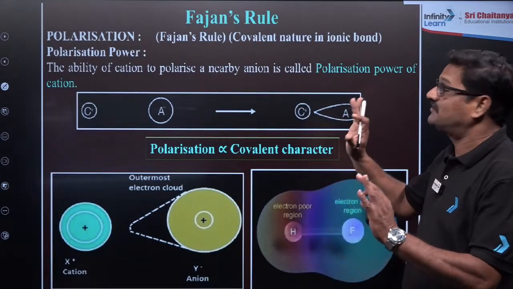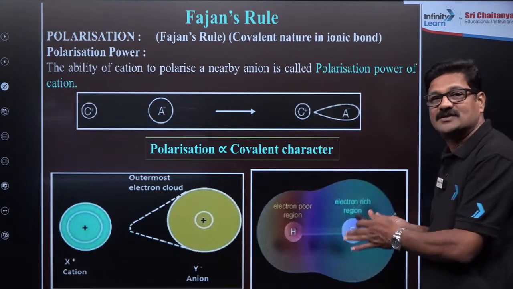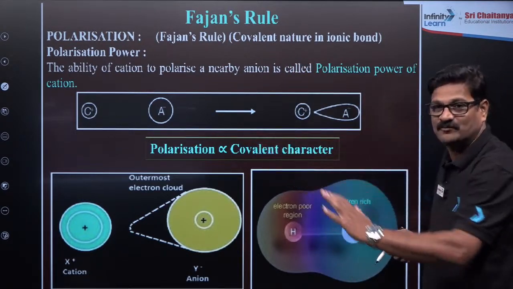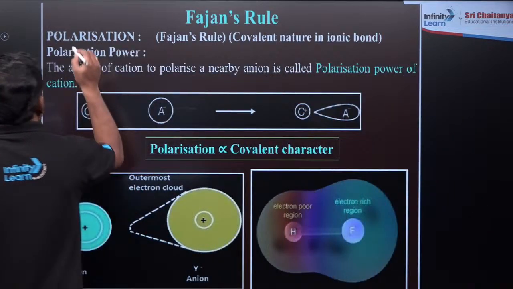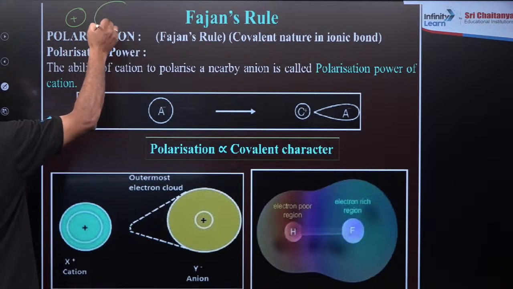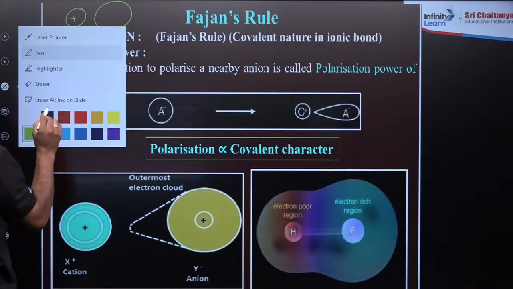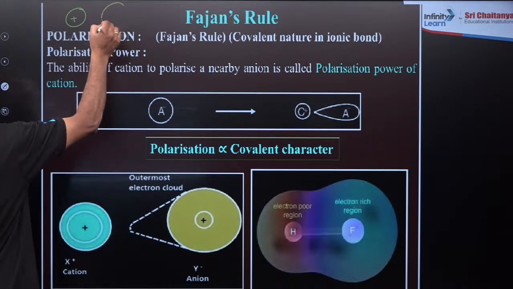Now the polarization of Fajan's rule is very important, and here you will have a lot of confusion. Polarization: this is a cation and this is an anion. The anion looks like a moon.